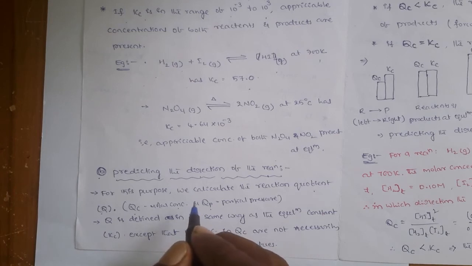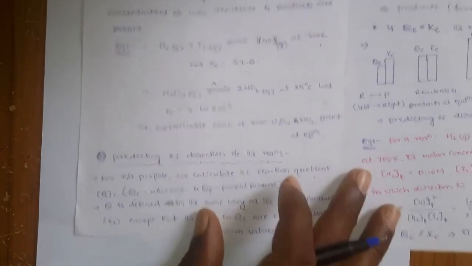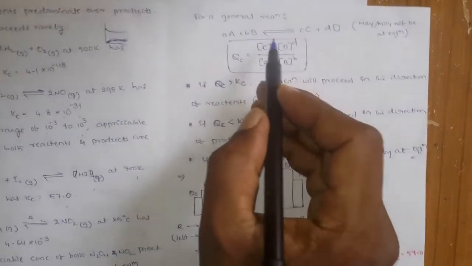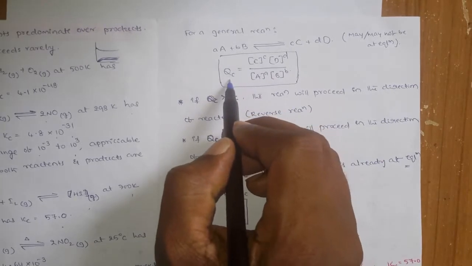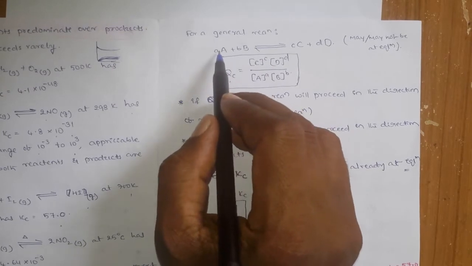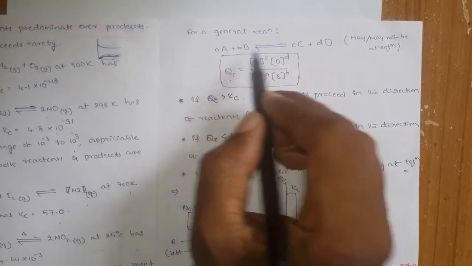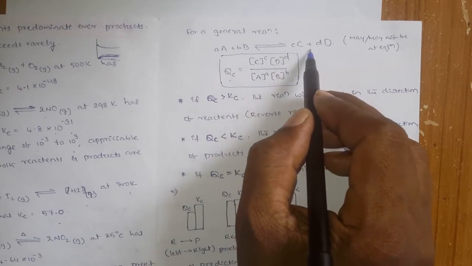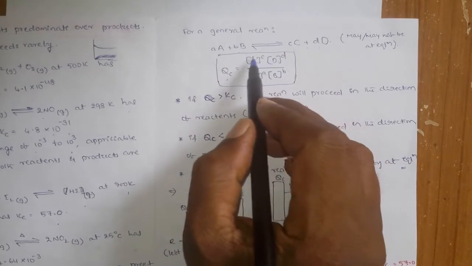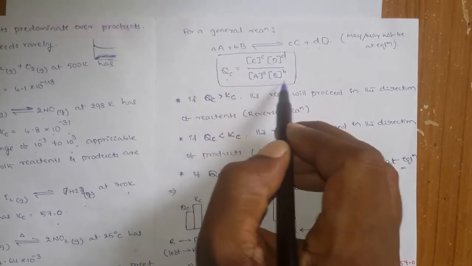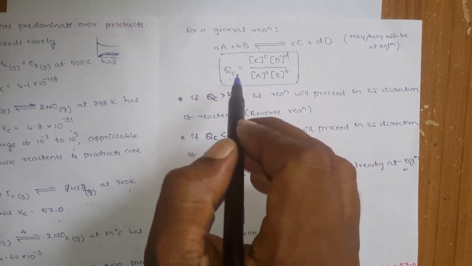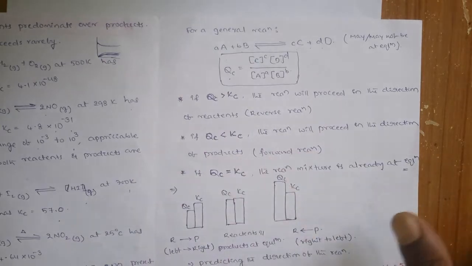Very similar to the equilibrium constants Kp and Kc. Okay, and here also the same thing. How you will measure the Qc is very similar to the equilibrium constant. What is that equilibrium constant? For this reaction, a moles of A reacting with b moles of B in equilibrium with c moles of C plus d moles of D, generally the equilibrium constant Kc is equal to the concentrations of the products divided by the concentrations of the reactants. Similarly, here also you can calculate the Qc. But what is the difference between Qc and Kc?